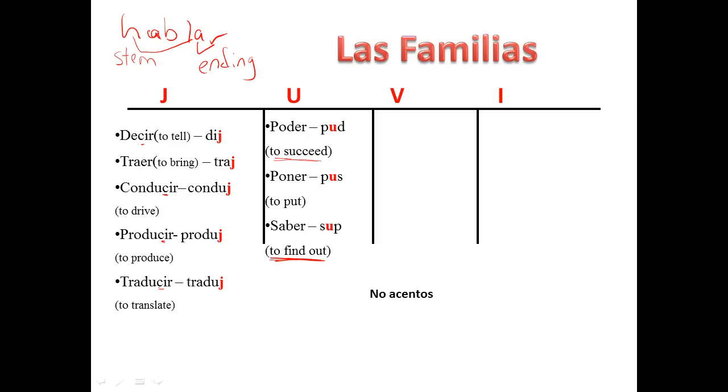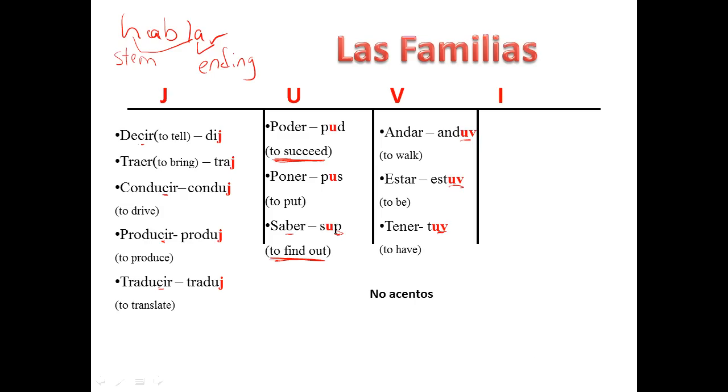There's another tense that you're going to learn in a month or so, that when you use poder in the past tense, it means to be able to or can. And saber in the imperfect tense, that's the other tense, means to know. So all of these are in the U category because they have U's in them. But look for other changes as well. Saber also has a P in it, right? The B changes to a P. Then you have the V family, okay, which actually has a UV in it. Okay, andar is andu. It is to.